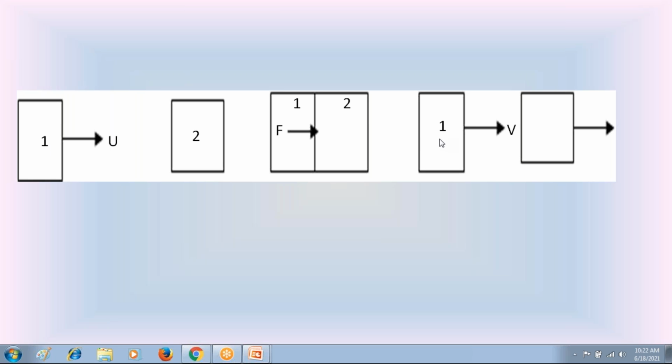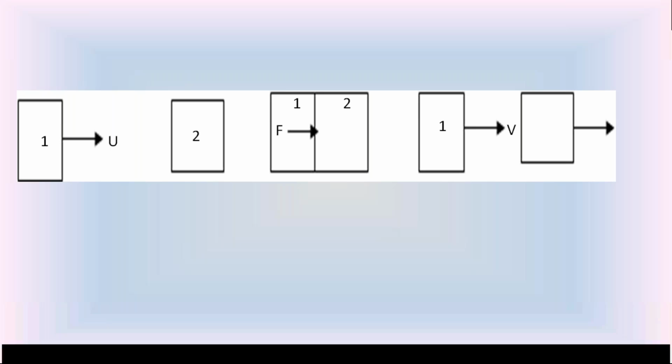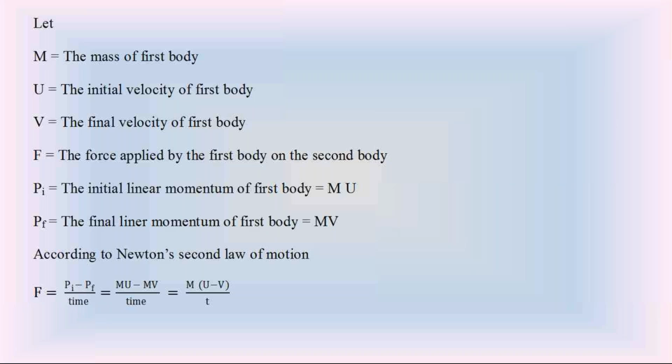According to Newton's second law, the force F applied by the first body on the second body is equal to the rate of change of linear momentum of the first body. Please go through these steps to calculate the force F.